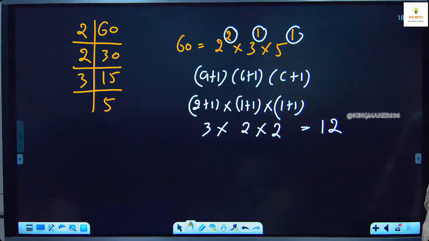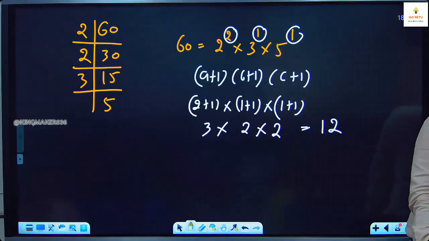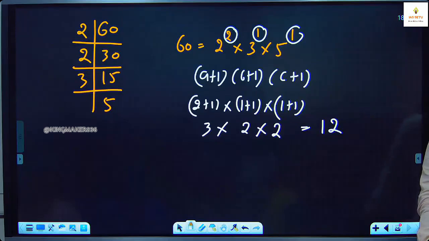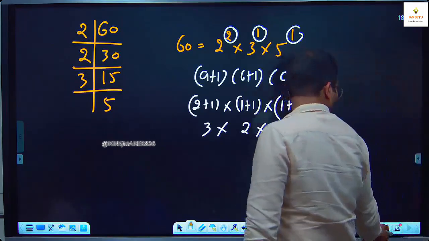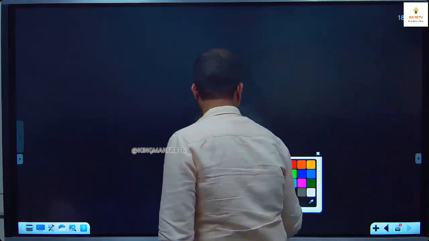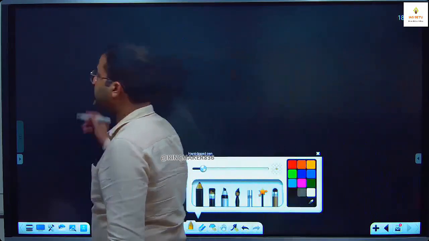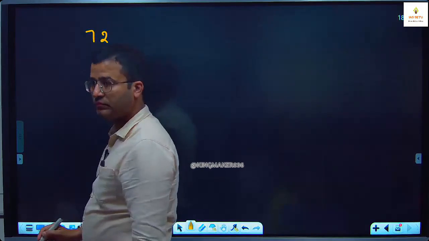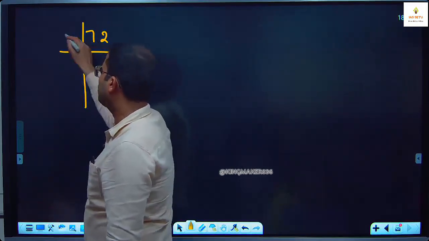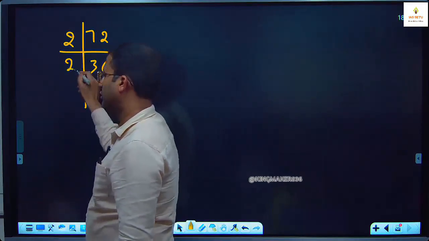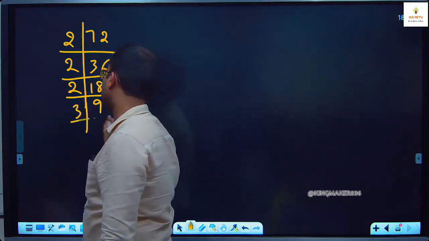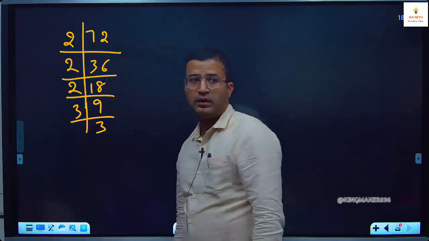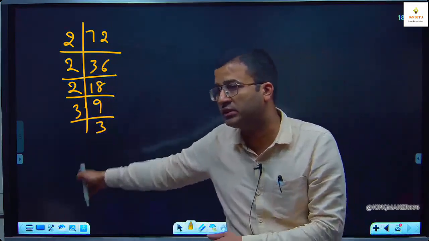60 has 12 factors. Like I take 72. Okay. So here 2 common 36, 2 common 18, 2 common 9, 3 common 3. But this is for category 1 student.